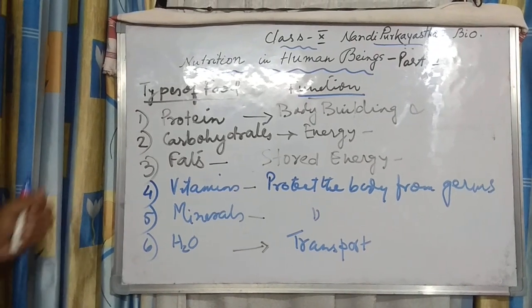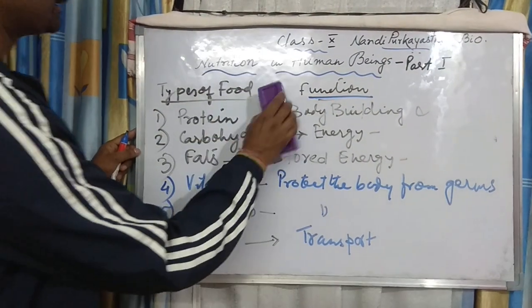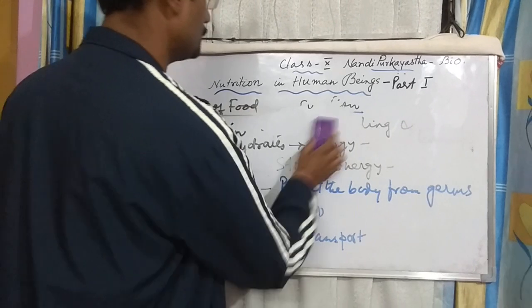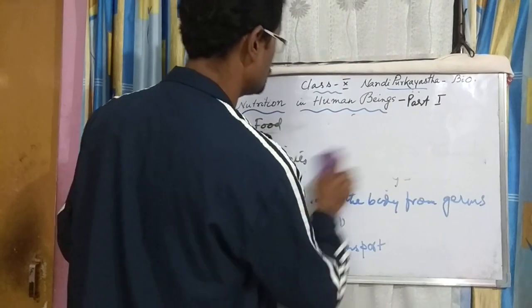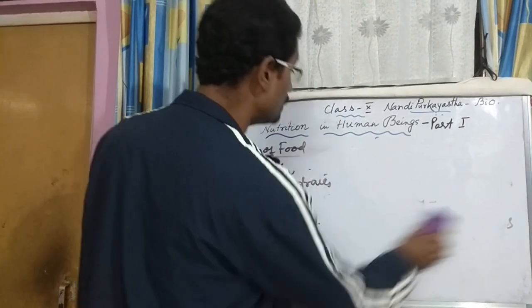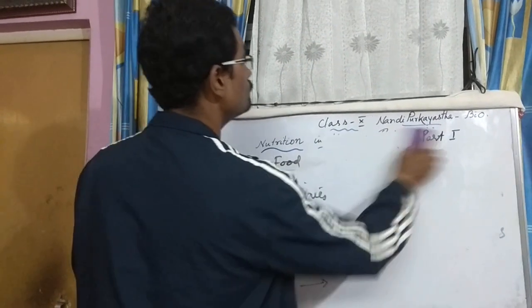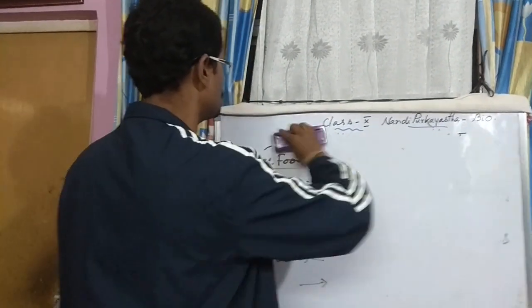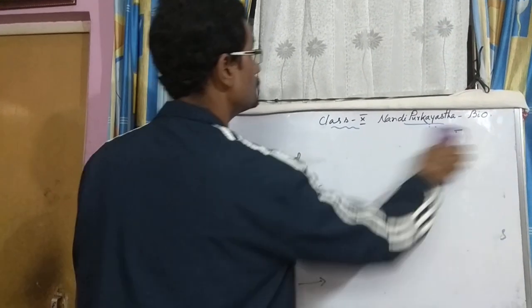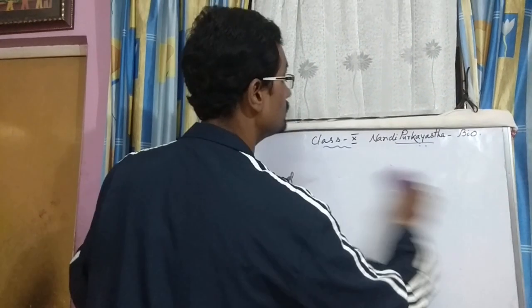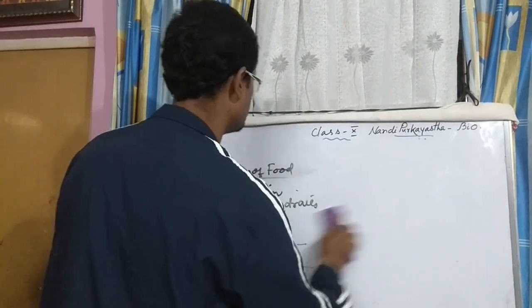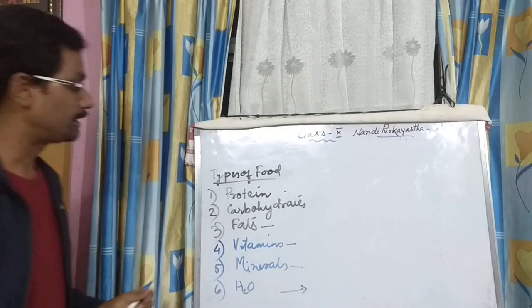Now after these functions, let's come to another thing, related to digestion.